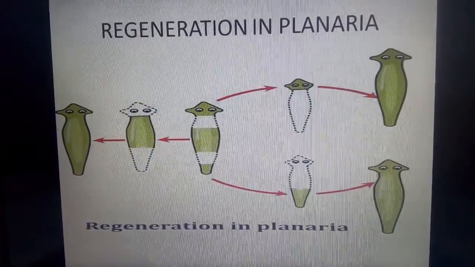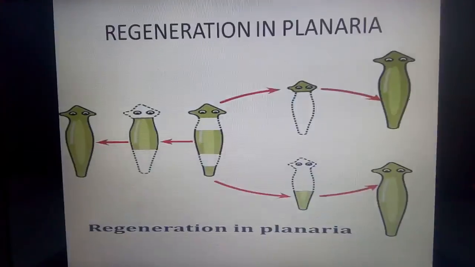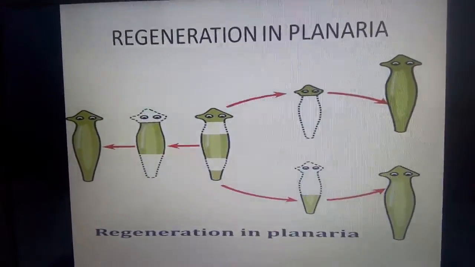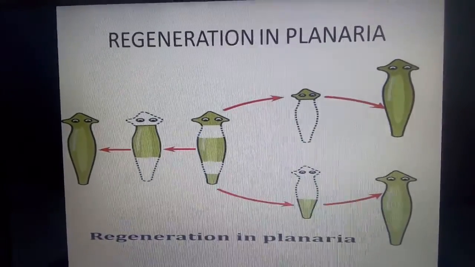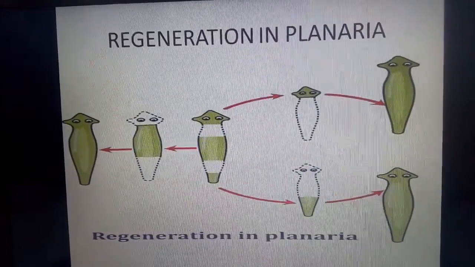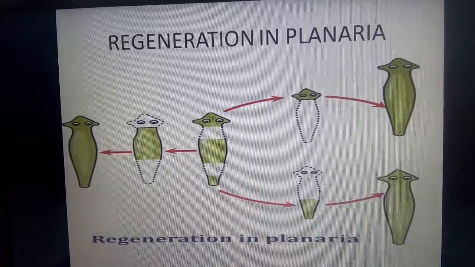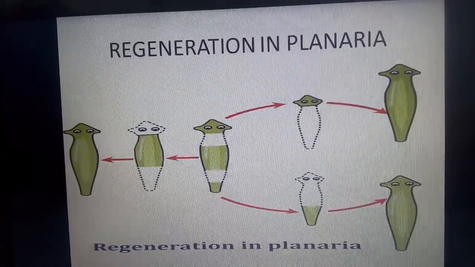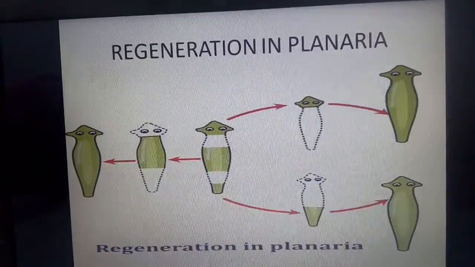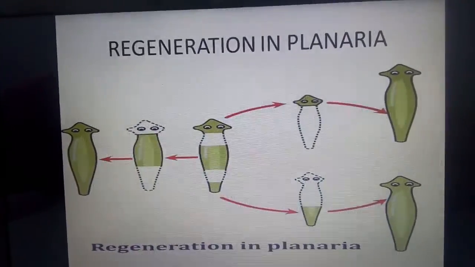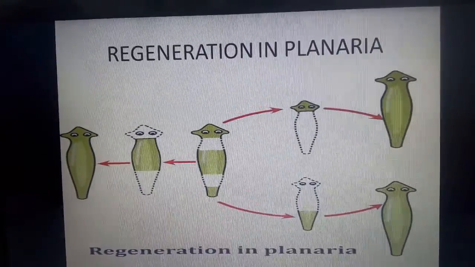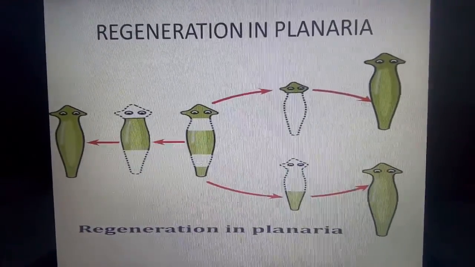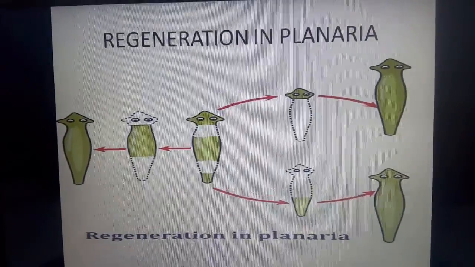The key point to remember is that regeneration is carried out by special cells. What are the special cells? These special cells are present in the body of the organism. These special cells proliferate and develop into a large mass of cells. When these cells undergo changes, they develop into a new organism again. These changes generally take place in an organized manner. Then only can the organism develop into a new organism once again.